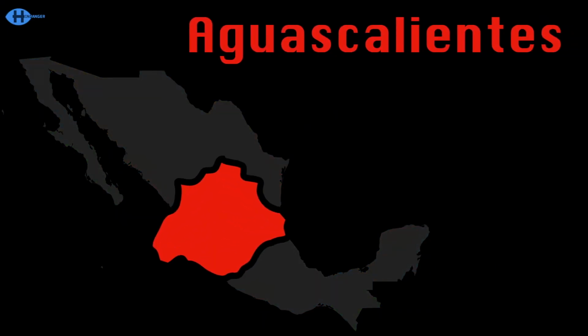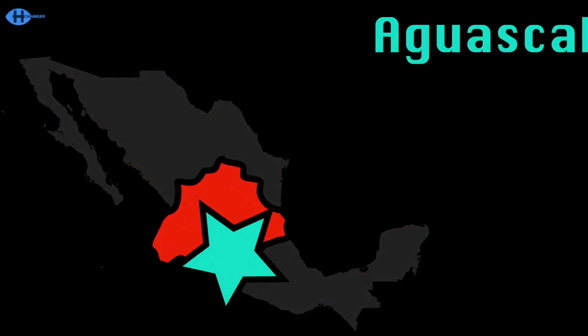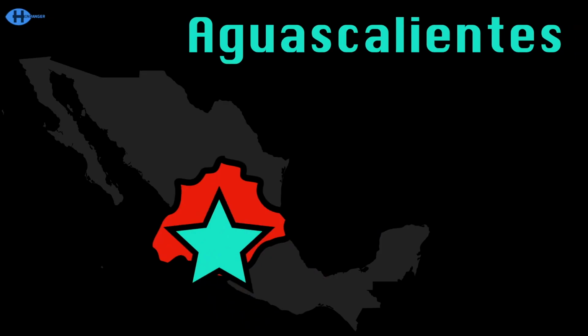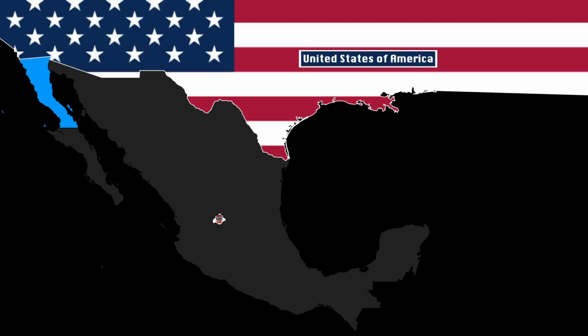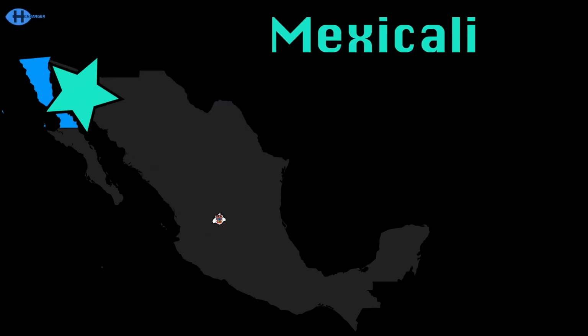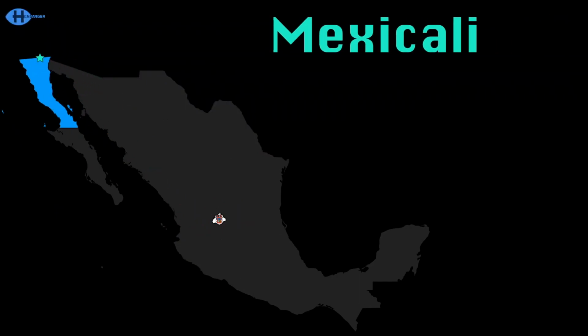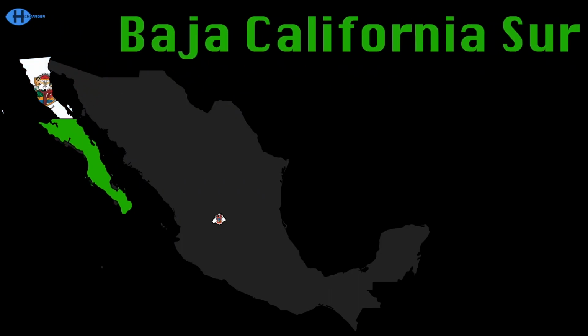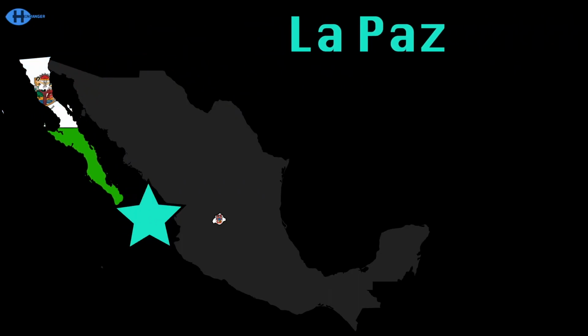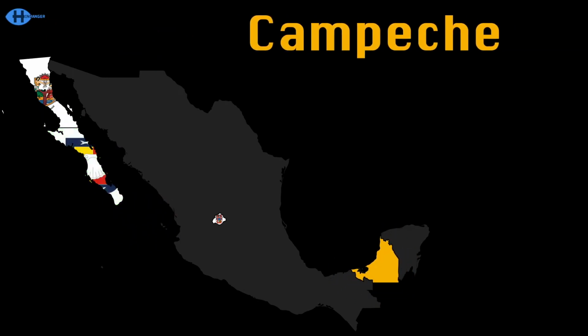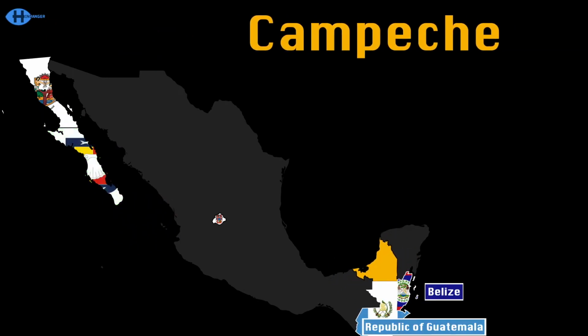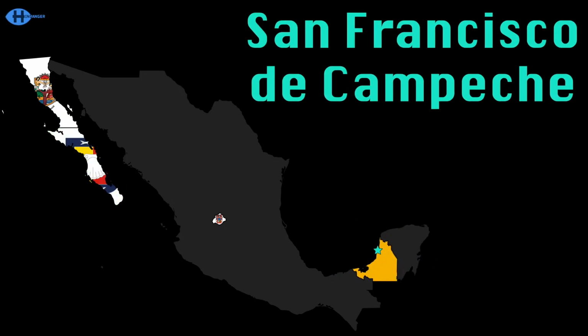Aguascalientes is first alphabetically. Aguascalientes is the capital, so pretty. Baja California touches California and Arizona. The capital, Mexicali's towards the north, you saw. Baja California Sur is on the tip of this peninsula. The capital's towards the south, named La Paz. Campeche touches Guatemala and Belize. San Francisco de Campeche's the capital city.